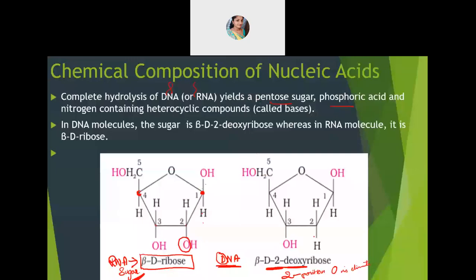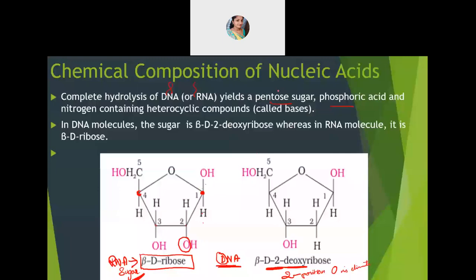Okay, sugar structures are understood. The structure you will have to remember. For that, we can't do anything now. Only the difference you should understand. So you understood that the sugars are beta-D-ribose and beta-2-deoxyribose. You understood the difference between the structures also.